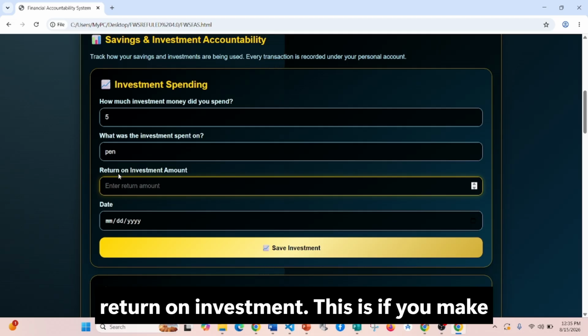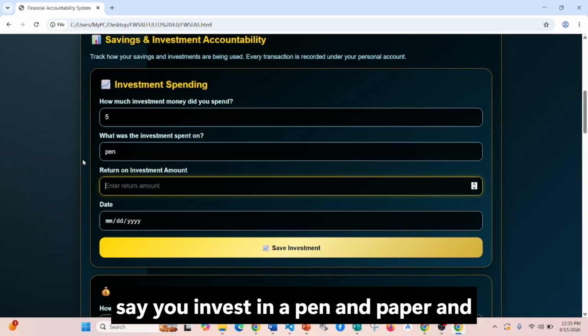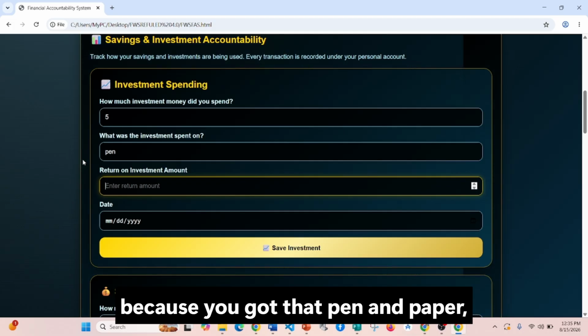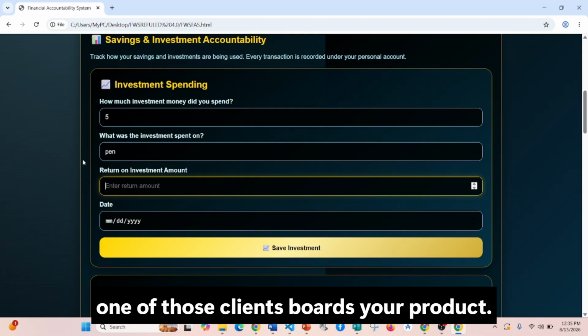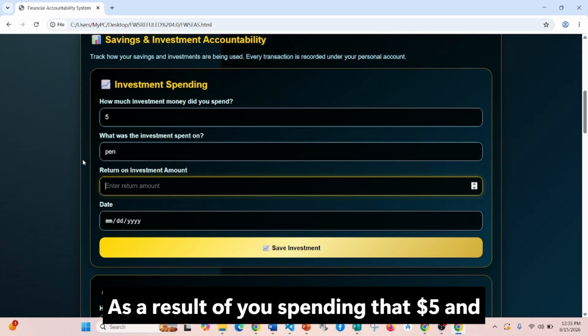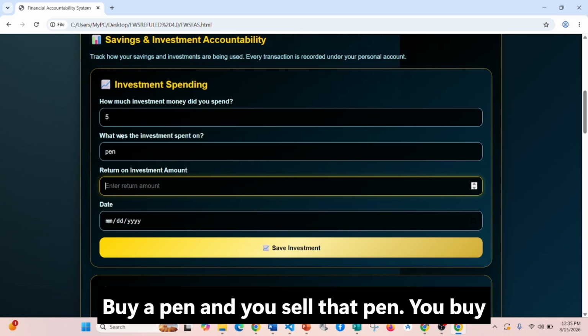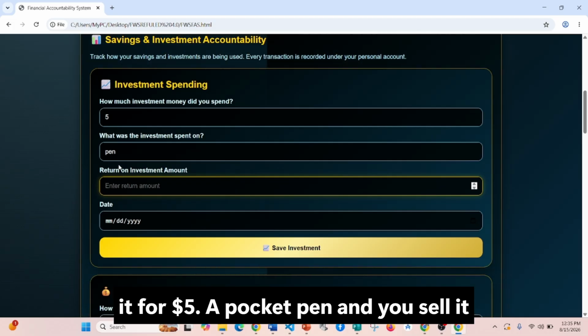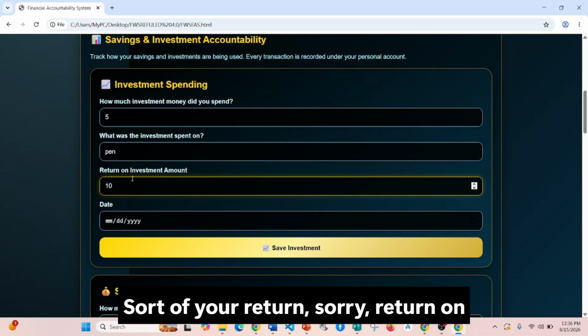This is a return on investment. This is if you make any money on your investment. So let's say you invest in the pen and paper, and because you got that pen and paper, you're able to write down the clients, and one of those clients bought your product as a result of you spending that $5, and now you get more. Or let's just say you buy a pen and you sell that pen. You buy it for $5 a pack of pen and you sell it for 10. So then you put $10 here. So that'll be your return.